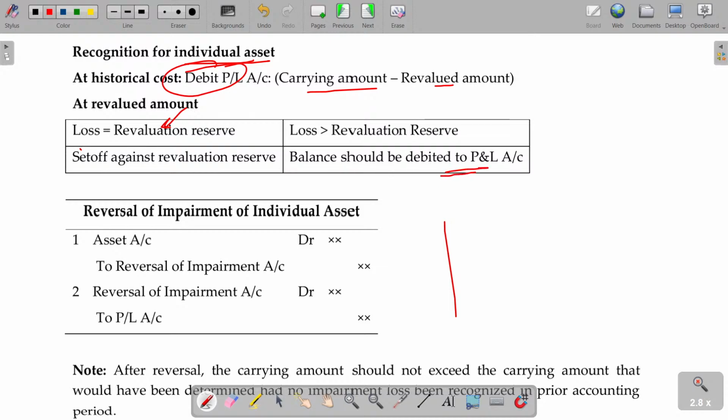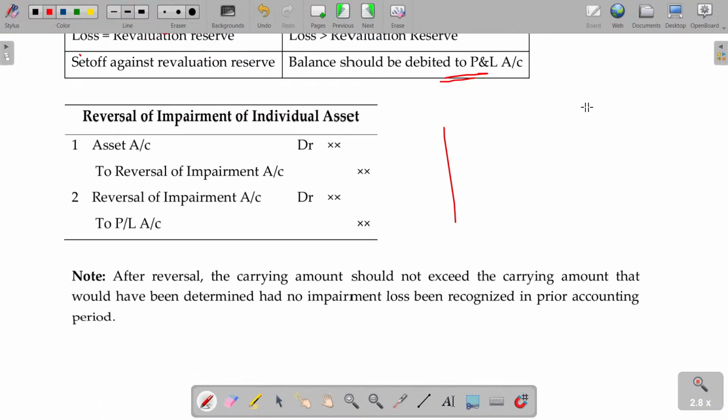We have studied that in property, plant and equipment. The same logic will be applicable. So this calculation you can skip and recollect from property, plant and equipment, related to the revaluation profit and loss. The revaluation profit and loss treatment will be applicable here. Clear? Okay.